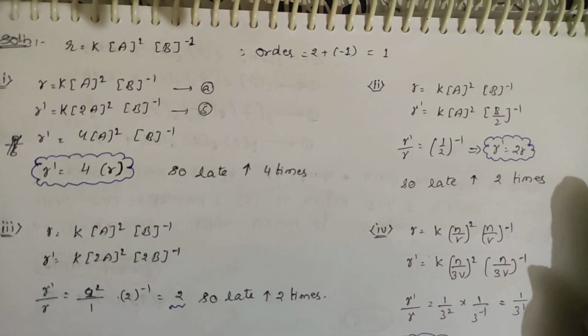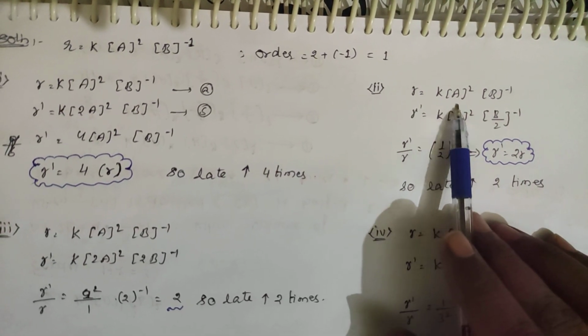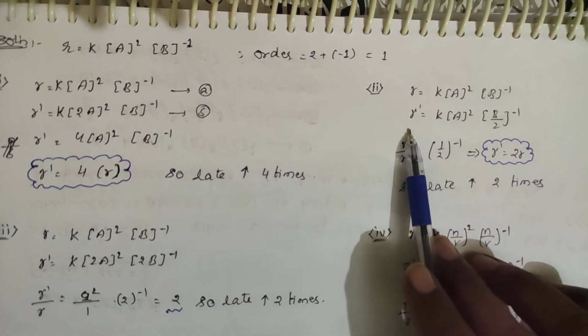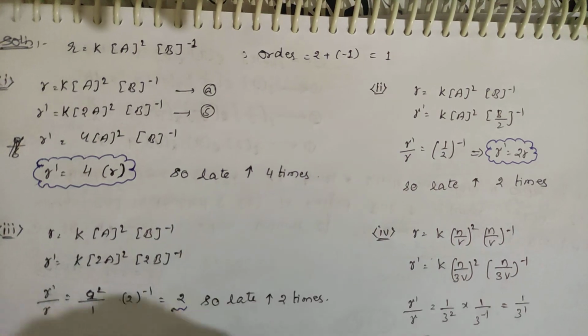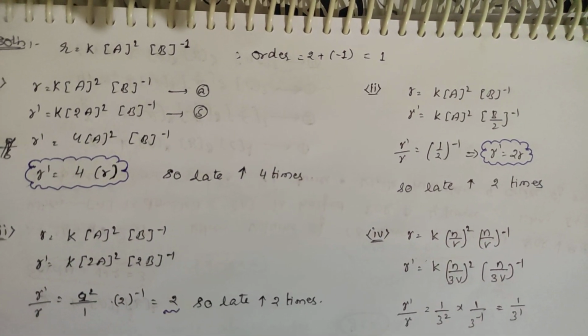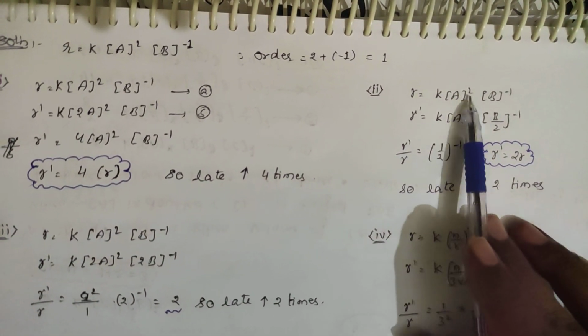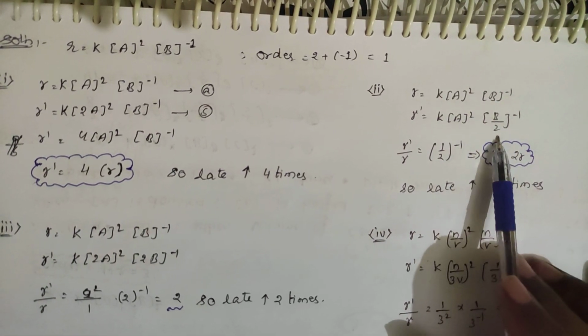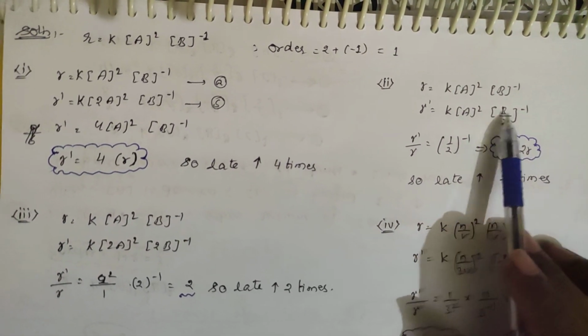Go for the second. The general equation is R is equal to K into A square B power minus 1. The second condition: when B alone is halved, A is not disturbed, so R prime is K into A square into B by 2 whole power minus 1.